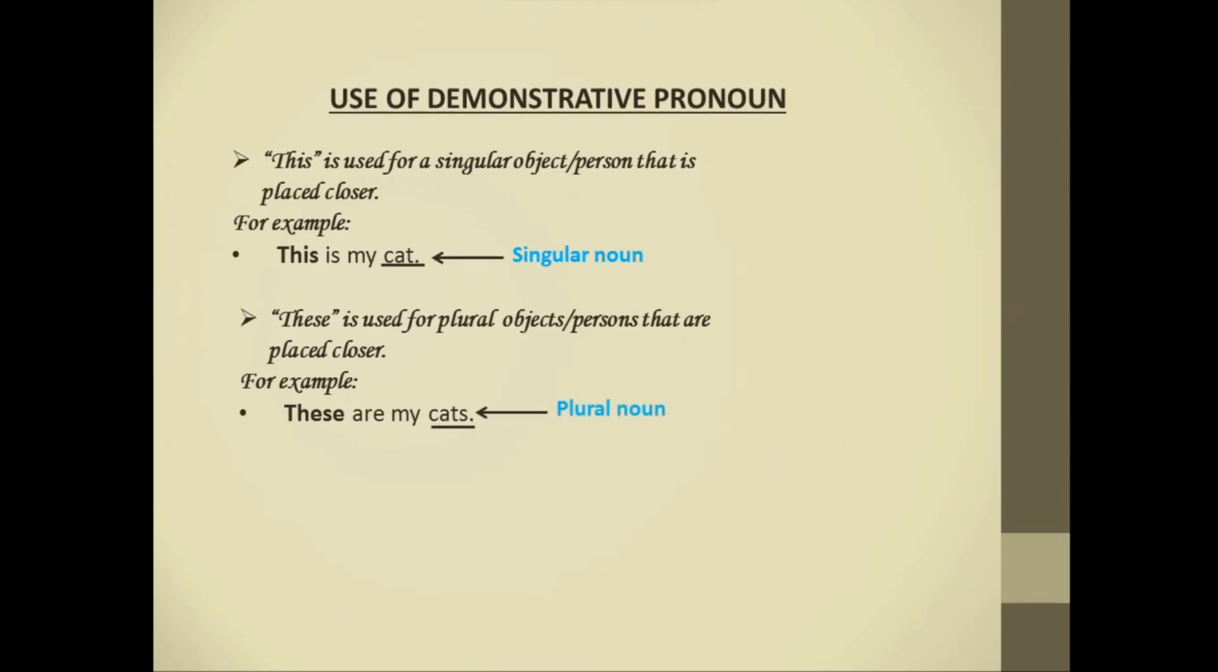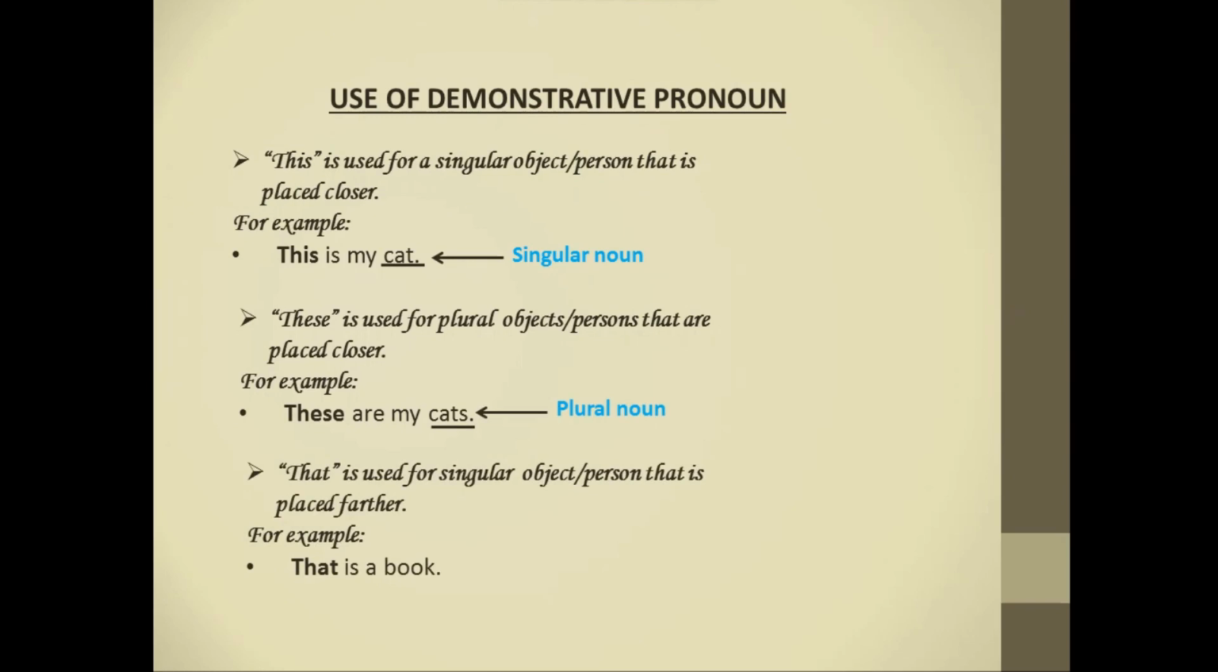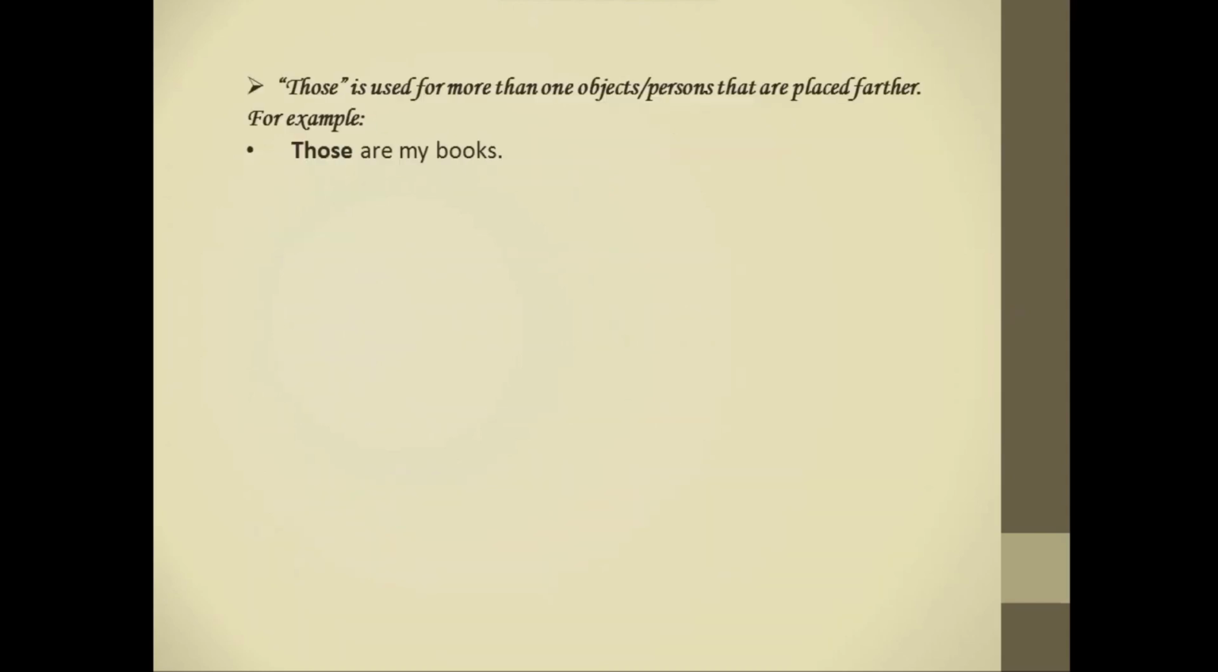Next, that is used for a singular object or person that is placed farther. For example, that is a book. Next, those is used for more than one object or person that are placed farther. For example, those are my books.